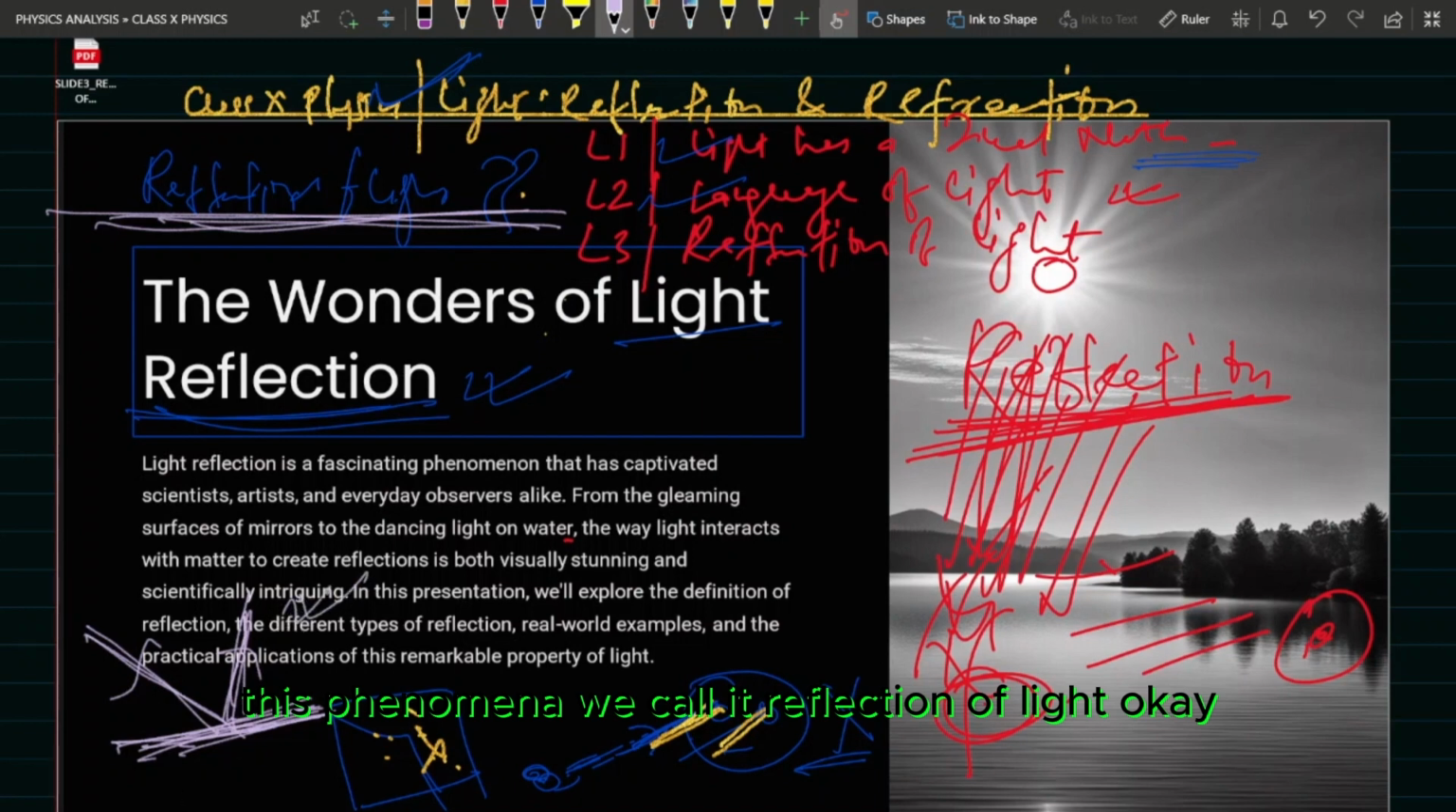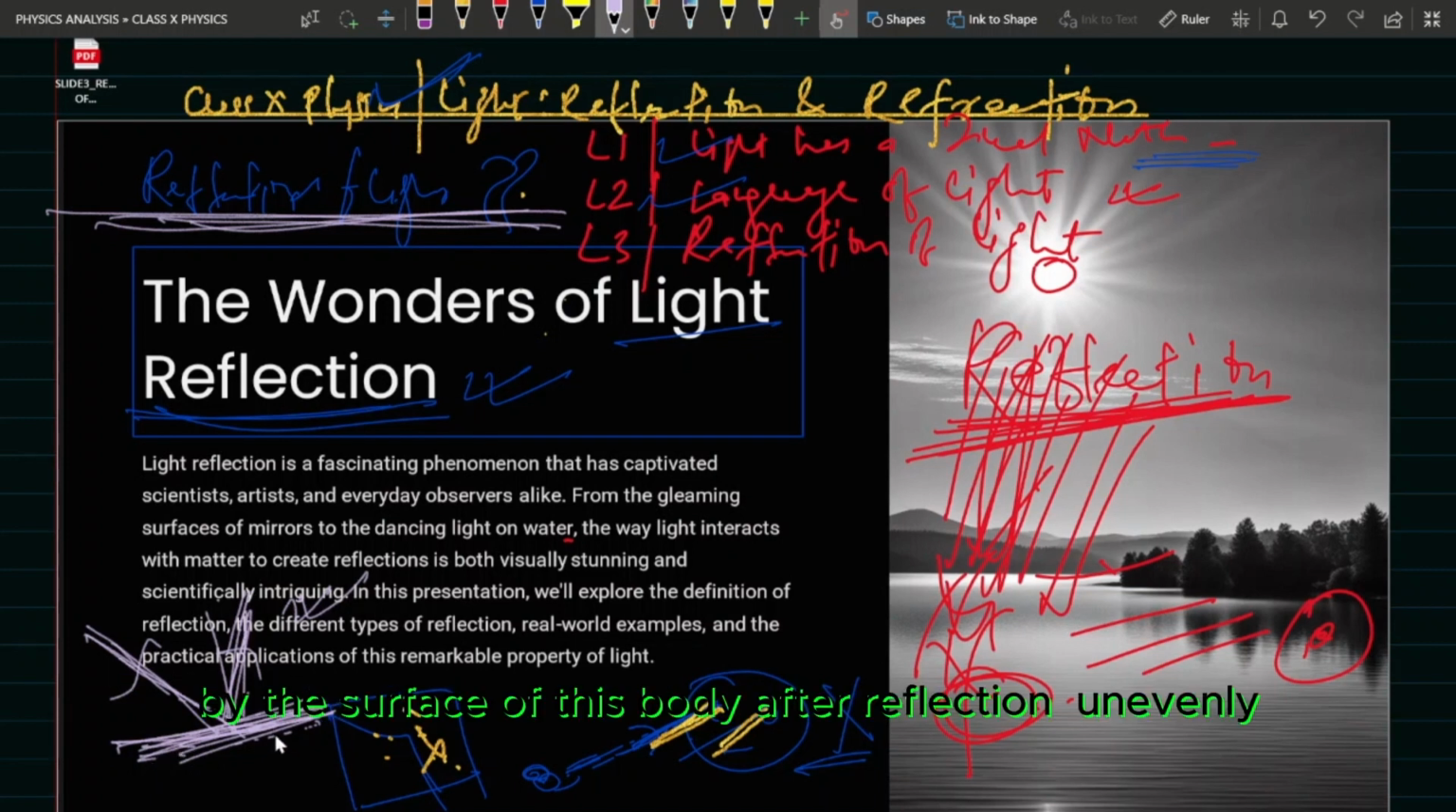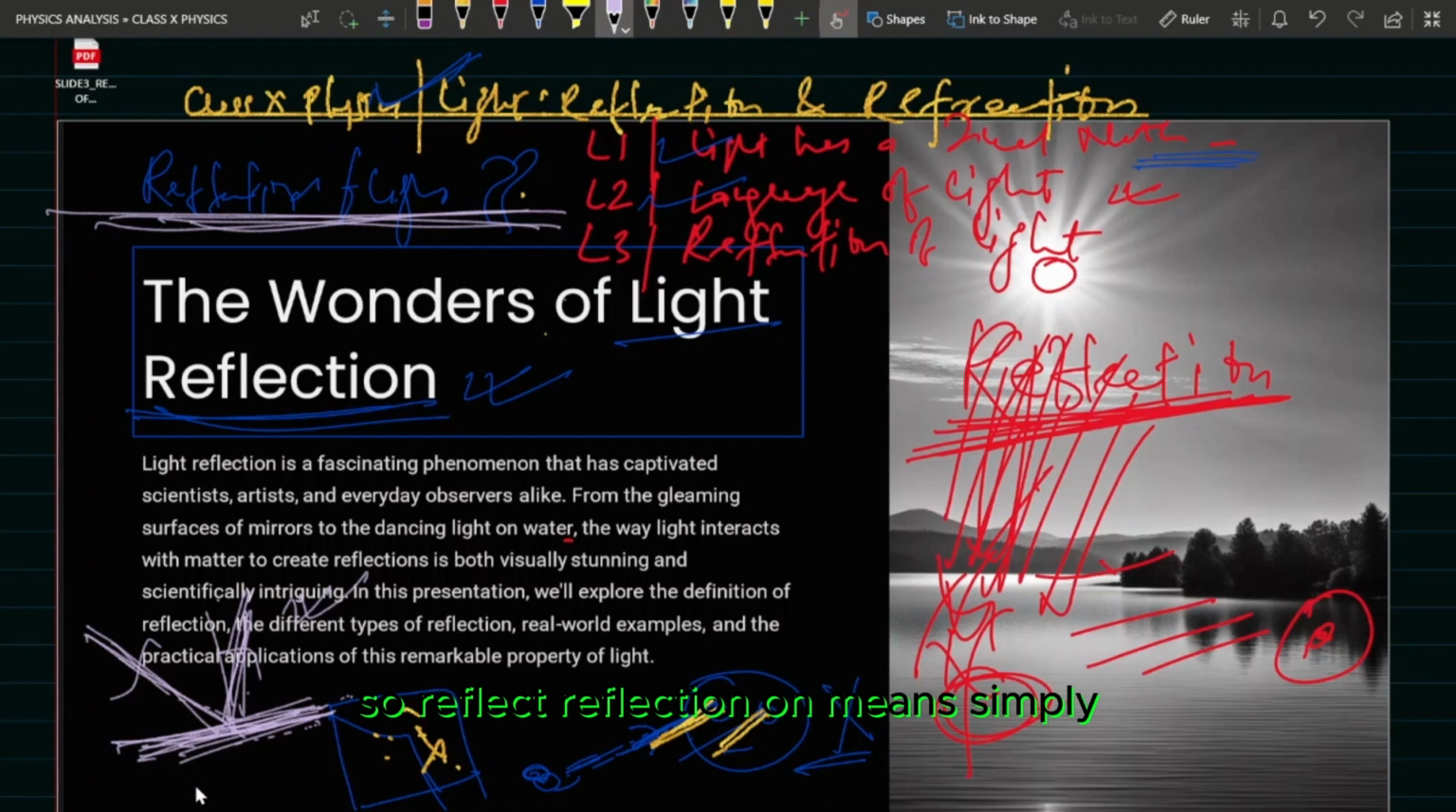Reflection of light. So reflection means what? It's the phenomenon of bouncing of light in the same medium on striking the surface of an object. This is the surface of an object on which light is being incident. After reflection, when light goes back into the same medium from the surface of this body, this phenomenon we call reflection of light. So the bouncing of light is called reflection of light.